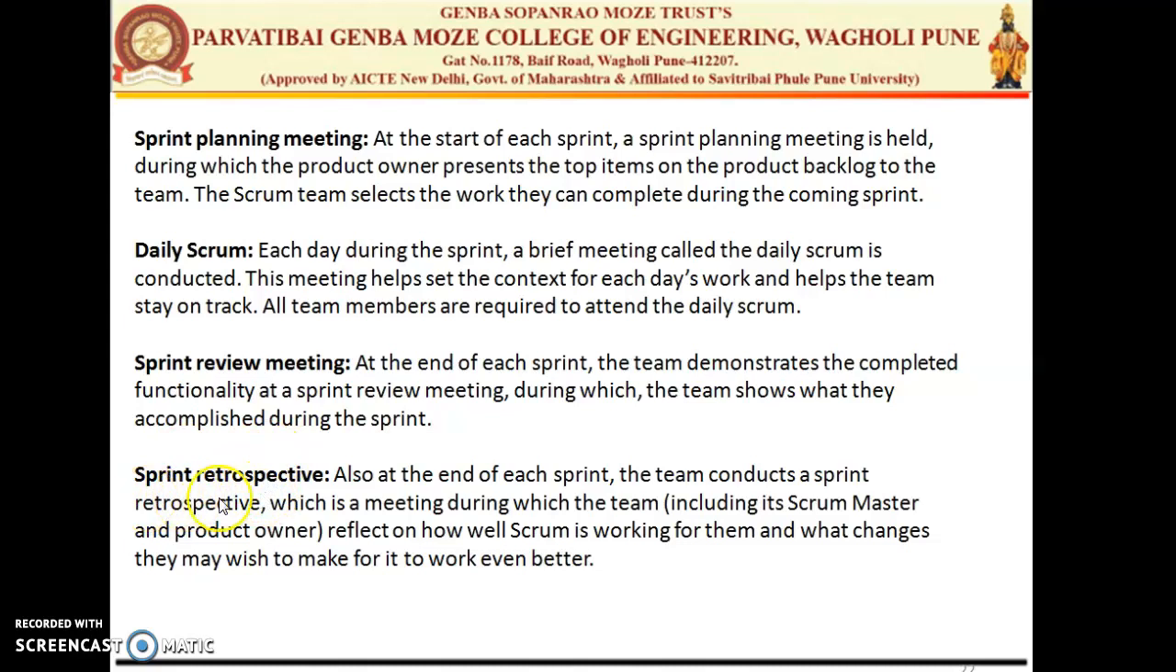Then there is a sprint retrospect. It is also at the end of the sprint, the team conducts a sprint retrospect, which is the meeting during which the team reflects on how well Scrum is working for the team and what changes they may wish to make to work better. So the retrospect is nothing but an inspection type of meeting, in which the Scrum Master and product owner are present. They conduct the meeting to inspect the work which is done by the team.